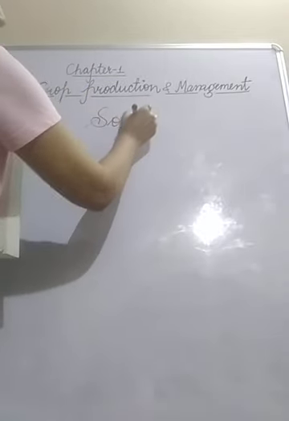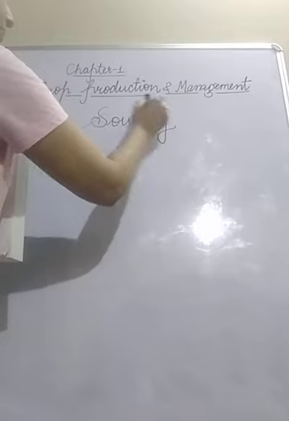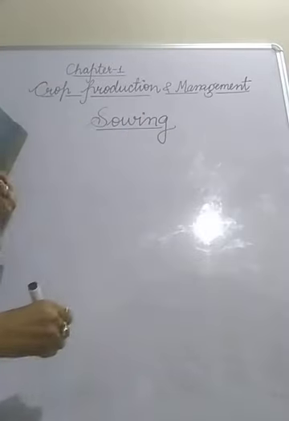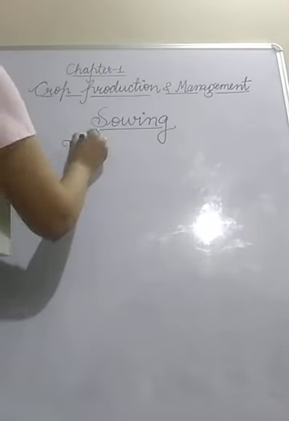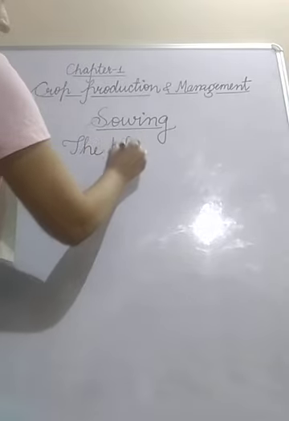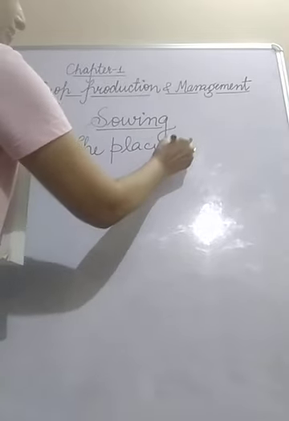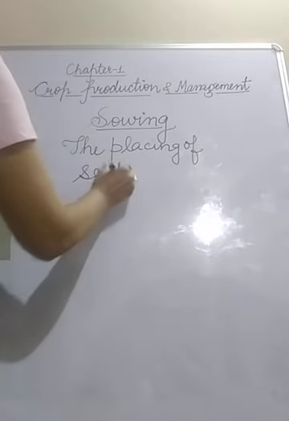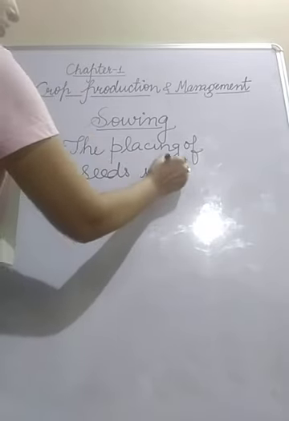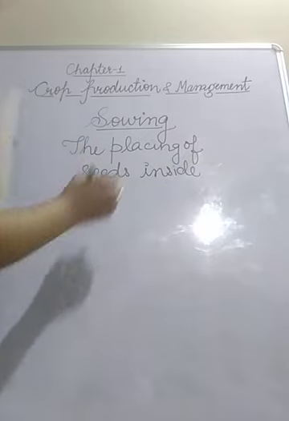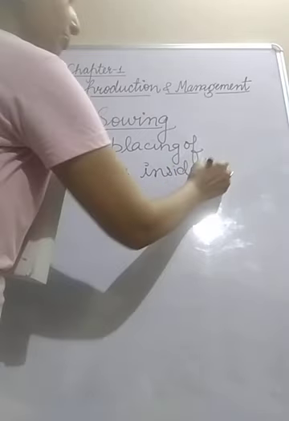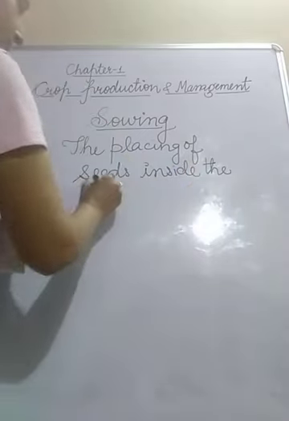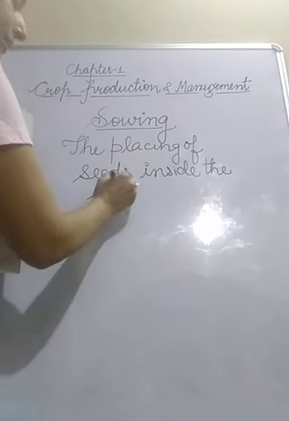Sowing. The meaning of the word sowing is the placing of seed inside the soil. What is sowing? The placing of seeds inside the soil. It can be done manually, physically by hand, which we call broadcasting, or by using a seed drill.